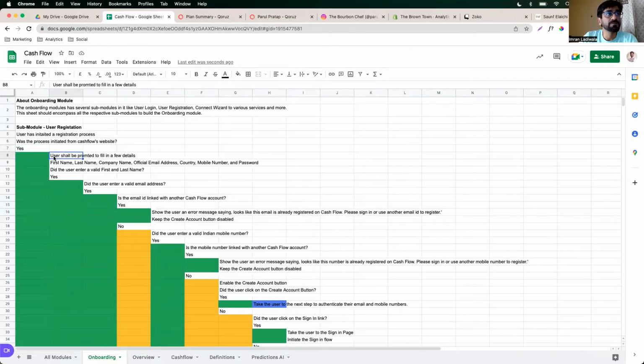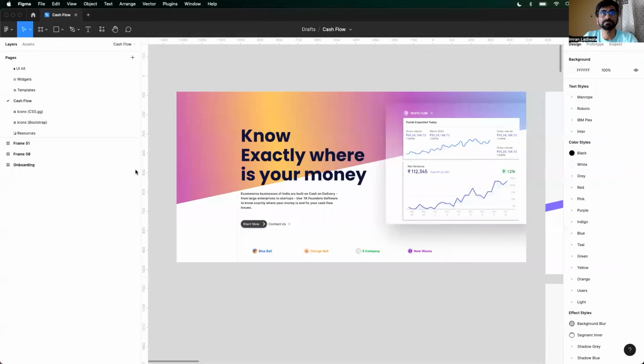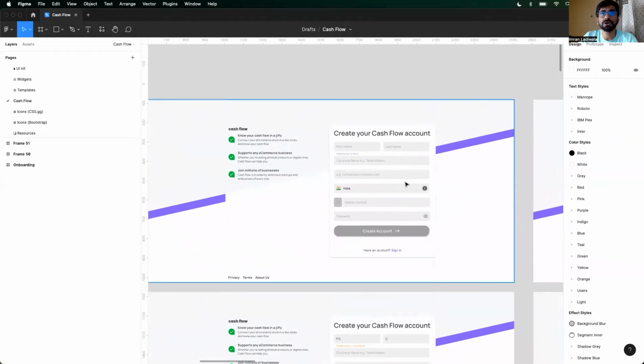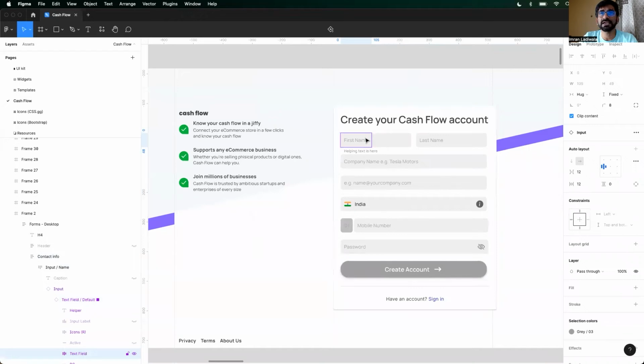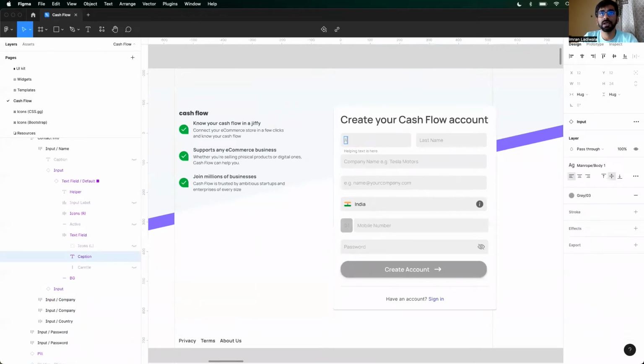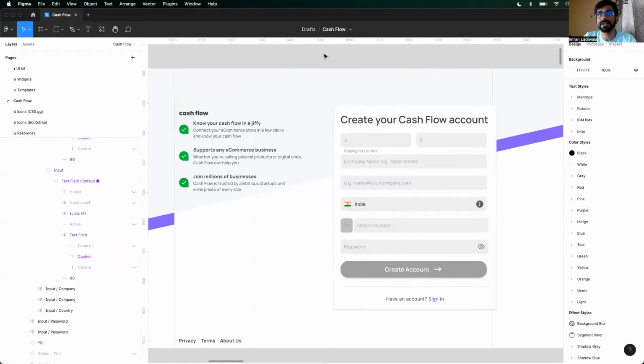Okay. User shall be prompted to fill in a few details. Achha, what details? First name, last name, company name, official email address, country, mobile number, and password. Now let's look at validating all of them. Did the user enter a valid first and last name? For example, what if this is your sign up page, right? This is your create account page. What if a user comes and just says A and so kya hona chahiye? Now, this is not a valid name, right?